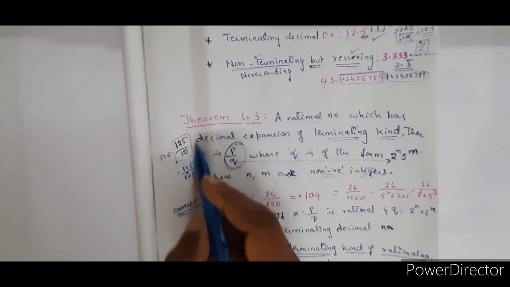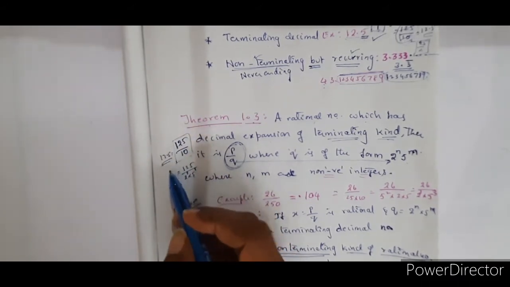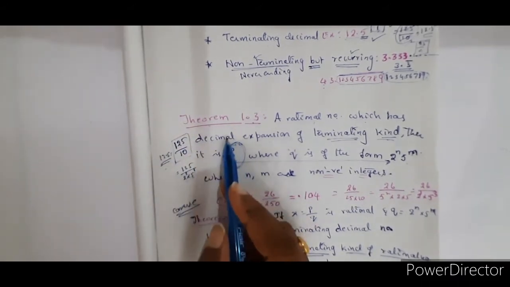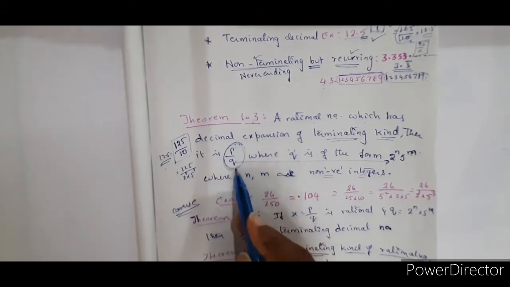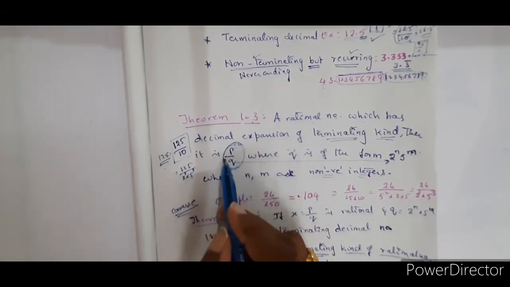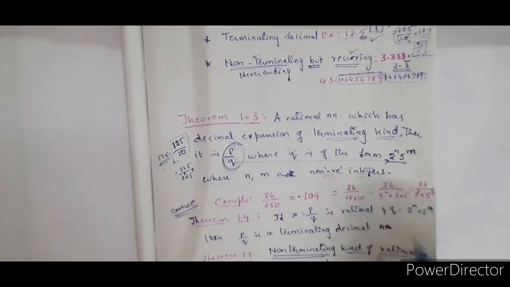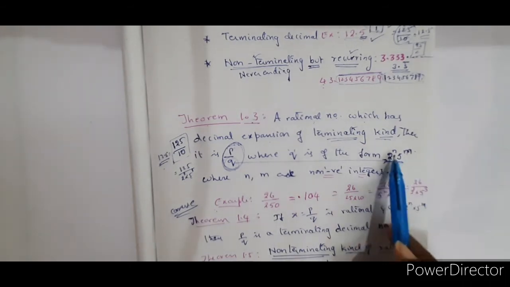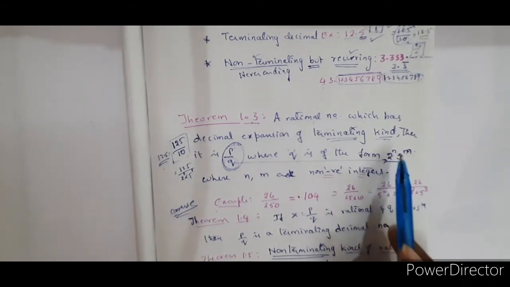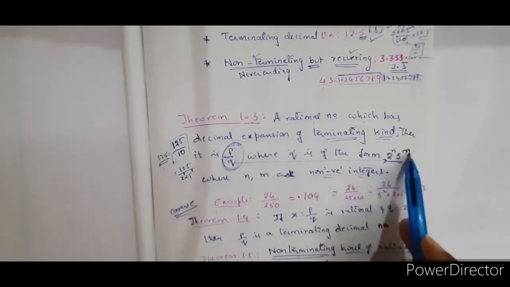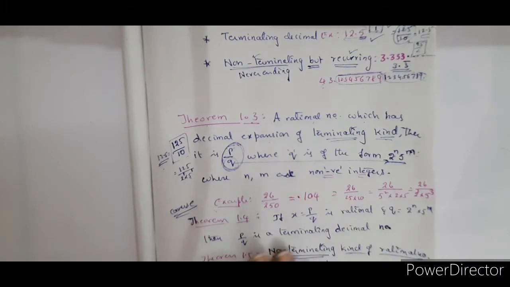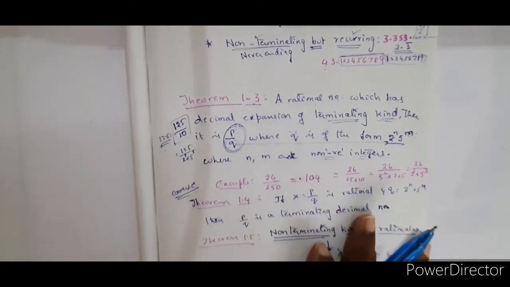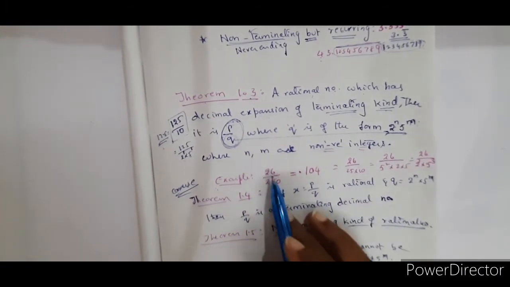So any terminating decimal form of rational number can be expressed as p by q such that q can be expressed in the form 2 power n into 5 power m, where n and m should be non-negative integers. N and m should be positive integers. Clear? So let us see the example here.